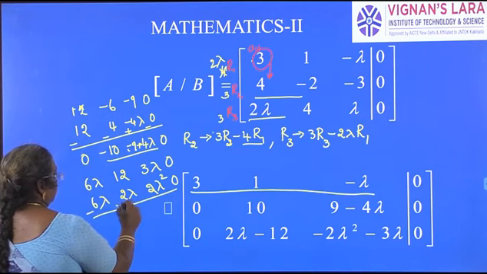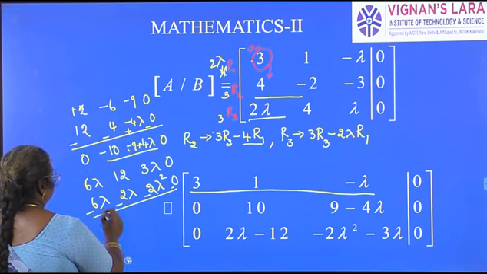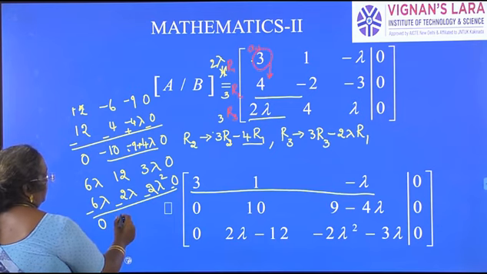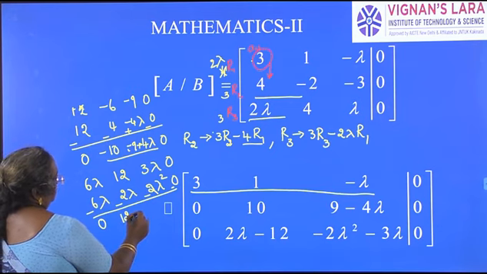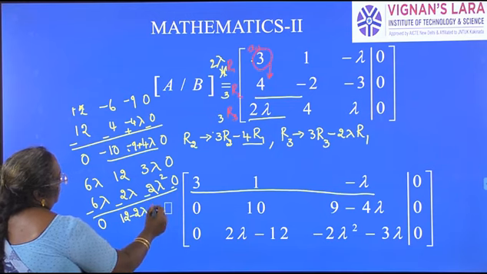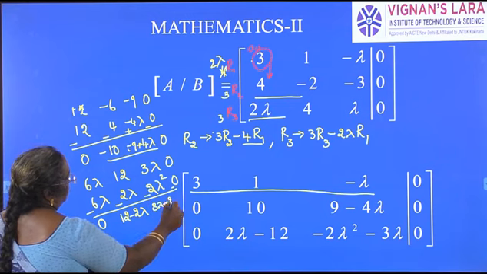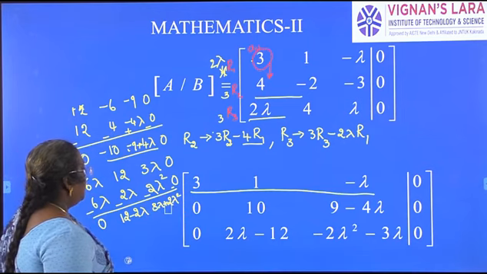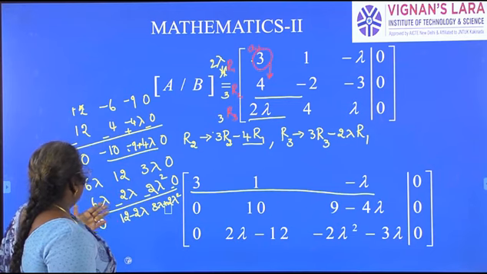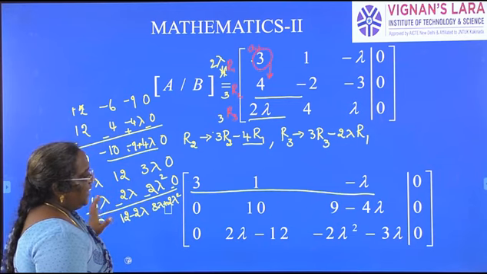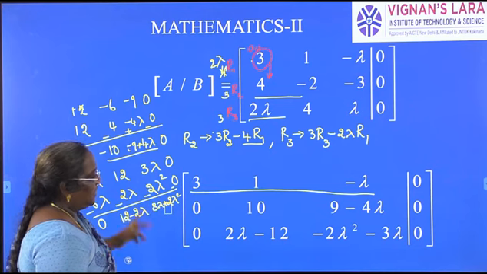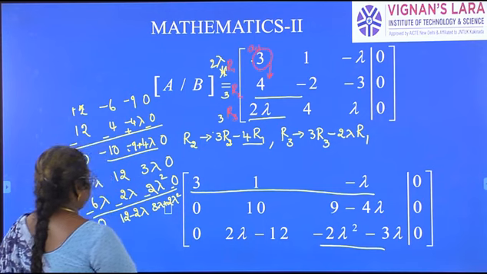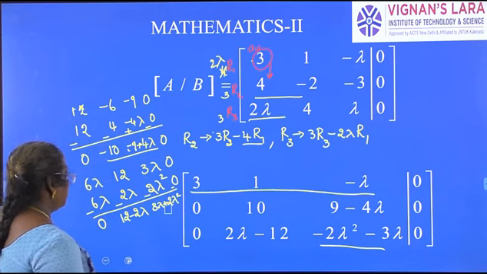Minus, minus, minus, minus. So we get here 0. 12 minus 2 lambda or 2 lambda minus 12, whatever it is. Minus is 12 minus 2 lambda. 3 lambda minus 2 lambda square. This becomes 3 lambda plus 2 lambda square. We are subtracting, we get here 3 lambda square minus 2 lambda square minus 3 lambda. So this is what we get here if we take out minus as common.